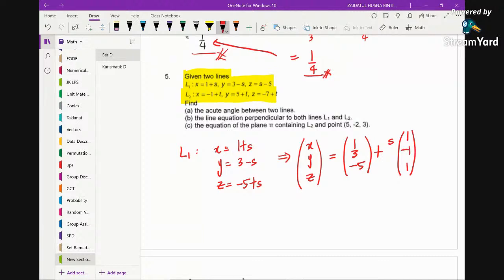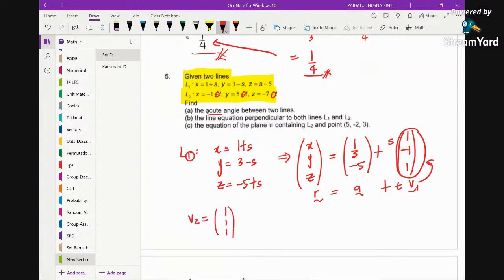By comparing this with the general equation r equals a plus tv, we may conclude that this is the direction vector of the first line. You may do the same also for the second line. You will see that the coefficients of the t here, (1, 1, 1), are basically the direction vector of the second line. So this is V1, because this is the direction vector for line 1, and V2 is basically the coefficients of the parameter.